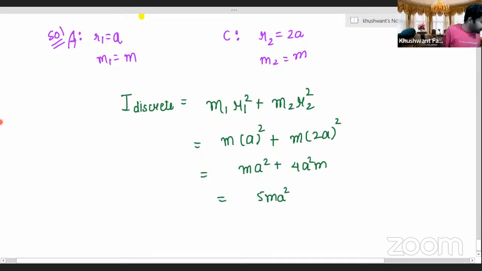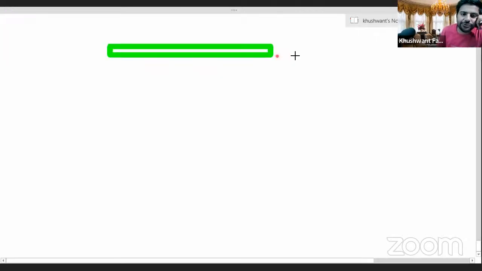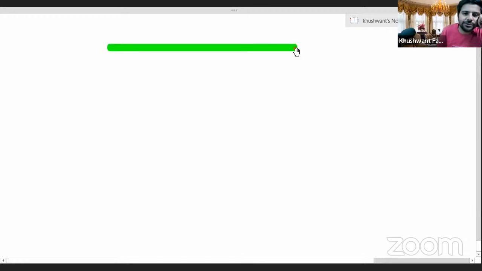Okay. Everyone, let's go to the next question then. Now you will find that you all will be able to do this kind of question very properly. Different kinds of questions can come to all of you and you all will do them very properly. I'll ask one more question. This question is from the concept of moment of inertia for a rod. Let's try to derive it. Everybody, let's try to derive it.